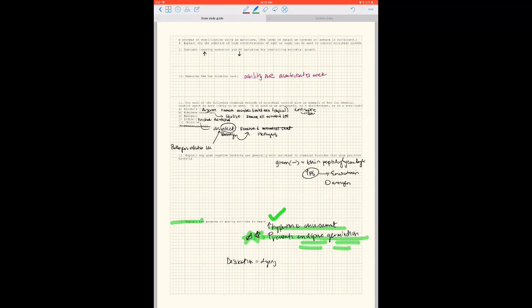Number 12, explain why gram-negative bacteria are generally more resistant to chemical biocides than gram-positive bacteria. Let me know if you found this, but the reason I found was, remember, pretty much all of our prokaryotic cells can be gram positive or gram negative. We're talking about gram negative right now. Remember, they have thin peptidoglycan in the cell wall, and then it has LPS, the lipopolysaccharide.